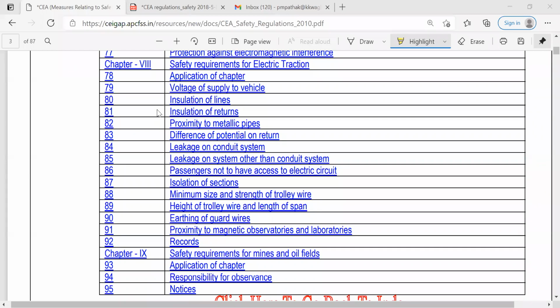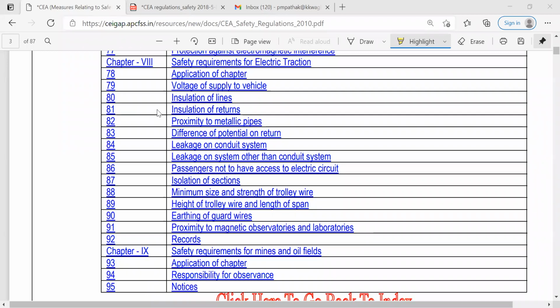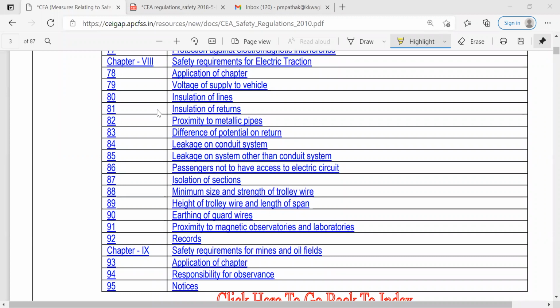So what exactly is the application of this chapter, voltage of supply to the vehicles, insulation of lines, insulation of returns, proximity to metallic pipes, then difference between the potential on return, leakage on conduit systems, then leakage on systems other than the conduit systems, passengers not to have access to electric circuits, isolation of sections, minimum size and strength of trolley wire, height of trolley wire and length of span, earthing of guard wires, proximity to magnetic observatories and laboratories, and all the records which are inspected or observed by the electrical inspector or the representative of that particular government or that committee.